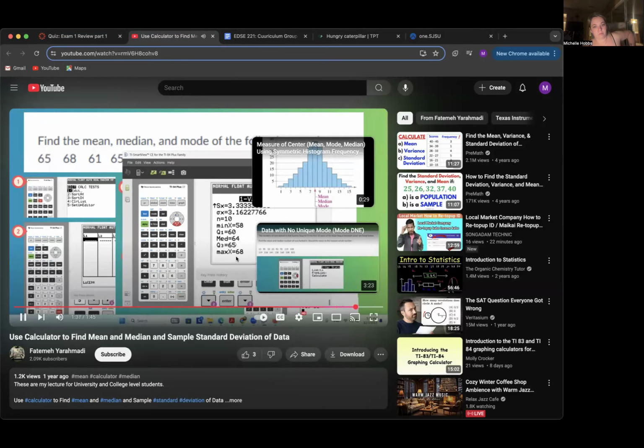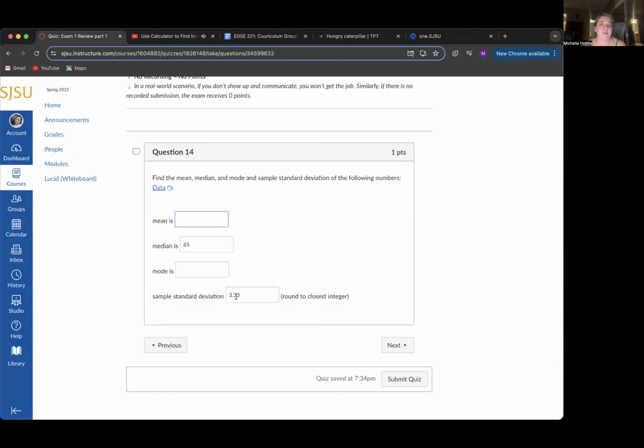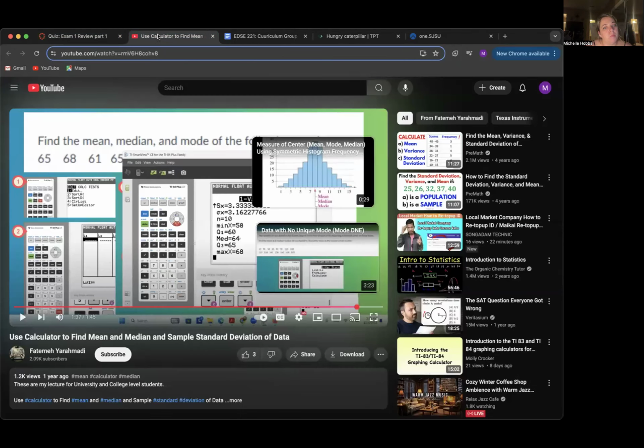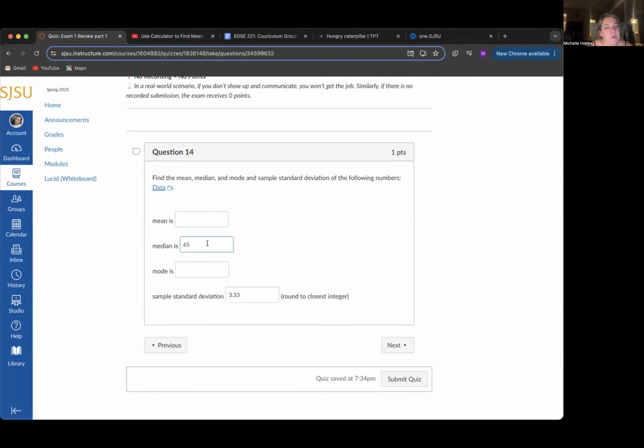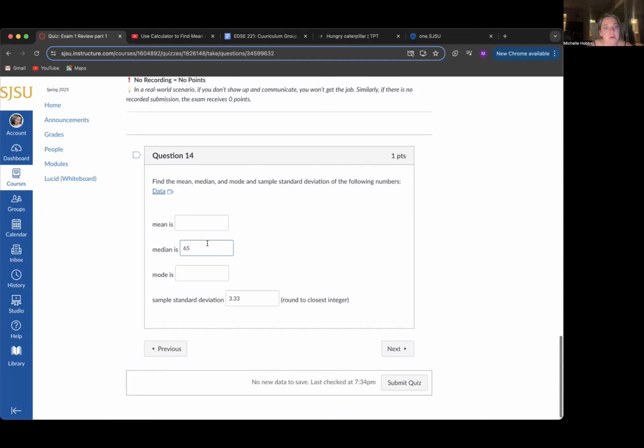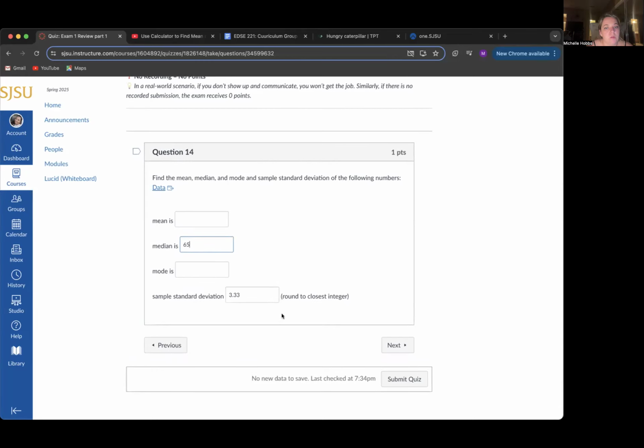For example, the median is going to be 64. Oh, I put that the median was 65. So let's see here. 3.33 is correct for that.